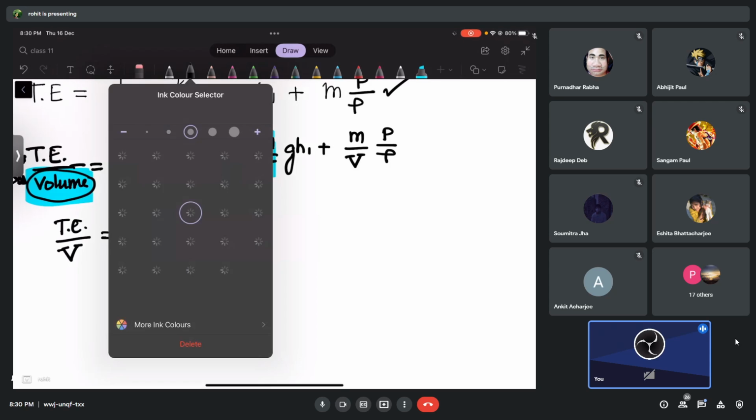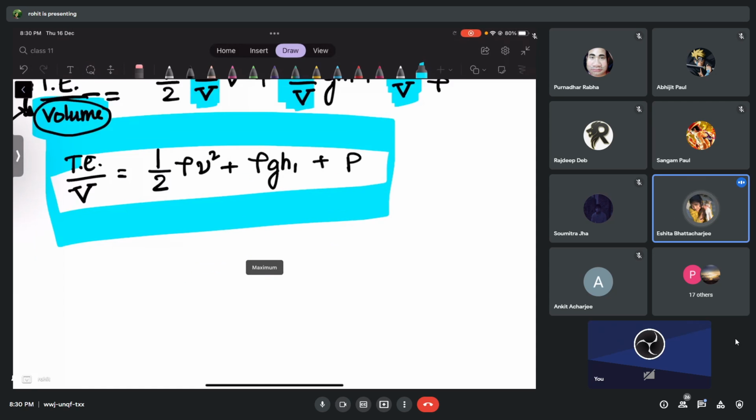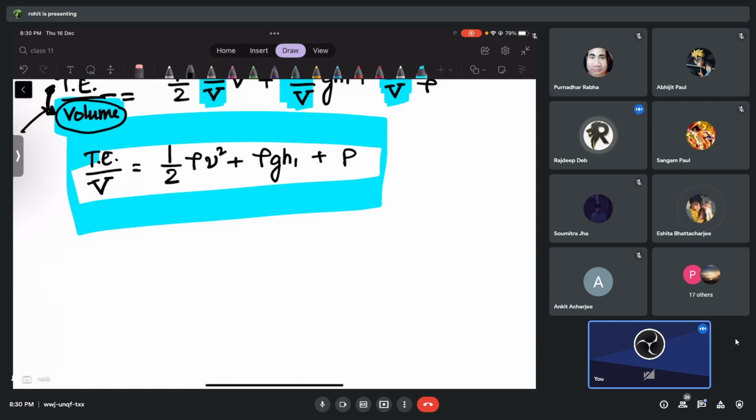Then this one is also what? Mass by volume is what again? Density. We have pressure divided by density, so they will get cancelled. So we are only left with what? Pressure. Now you tell me, what is this? Total energy per unit volume.